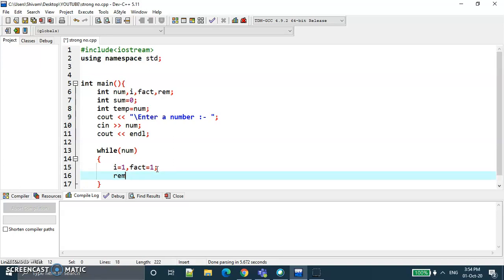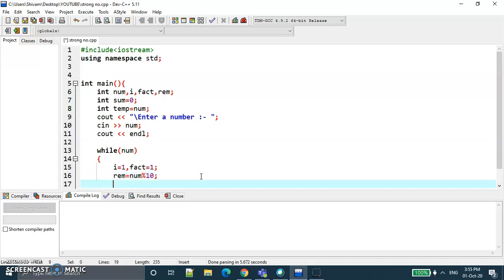For the remainder, we take the number modulo 10, which is called the remainder. Like in the example, the user gives a number which is 145, and 145 modulo 10 is equal to 5, because 145 divided by 10 leaves a remainder of 5 here. So the value of remainder is 5 now.